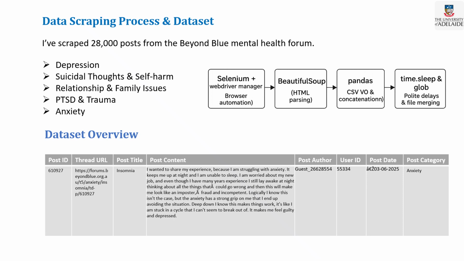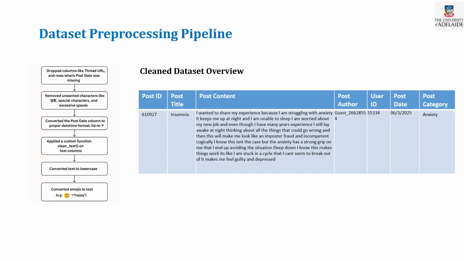I have mentioned this data overview in my previous trimester. I also did my dataset preprocessing in the previous trimester. Here I have mentioned the data preprocessing pipeline. So I dropped thread URL and unexpected rows where post date was missing, and removed unwanted characters like special characters and excessive spaces. I converted the post date column to proper datetime format and applied a custom clean text function on text columns.